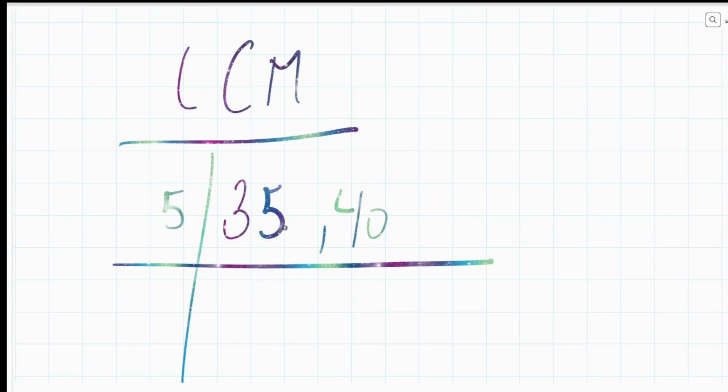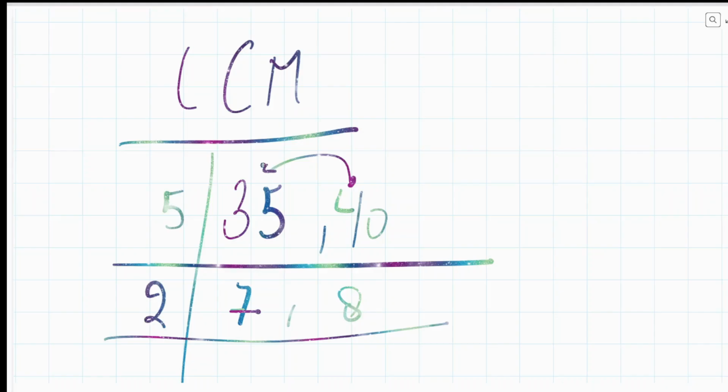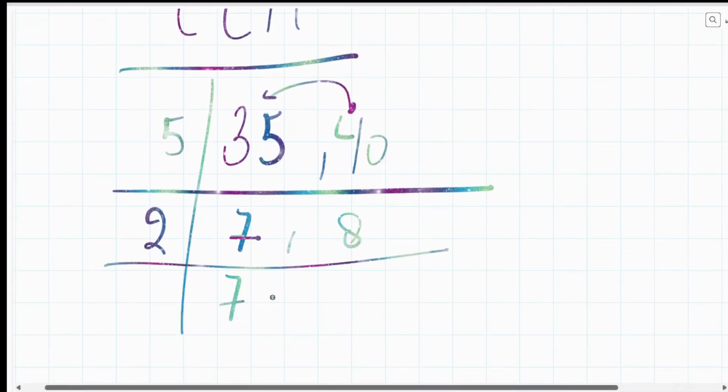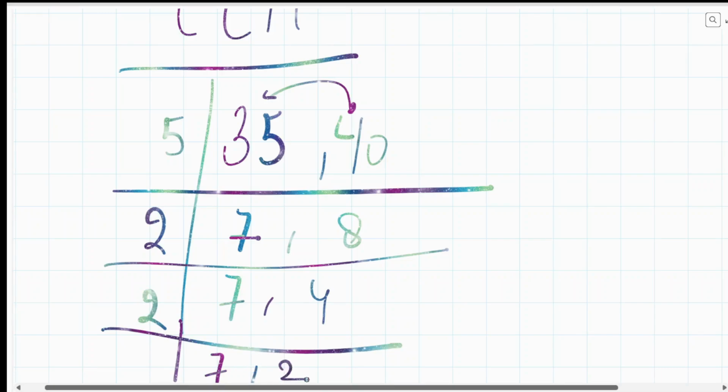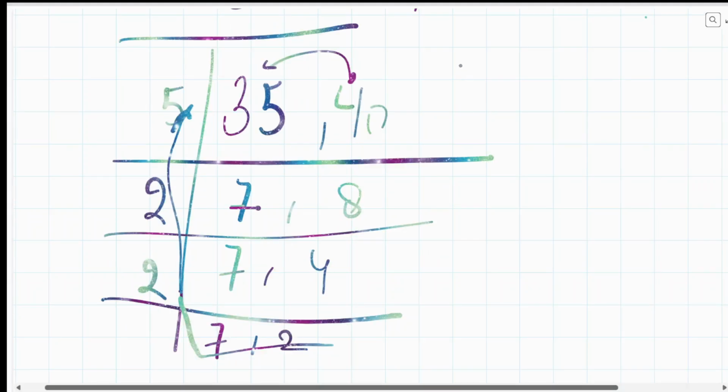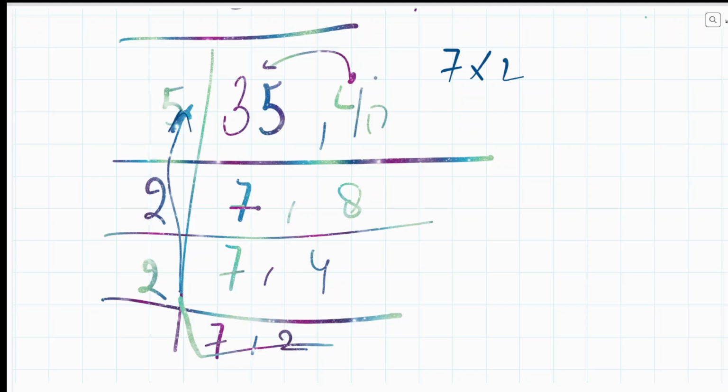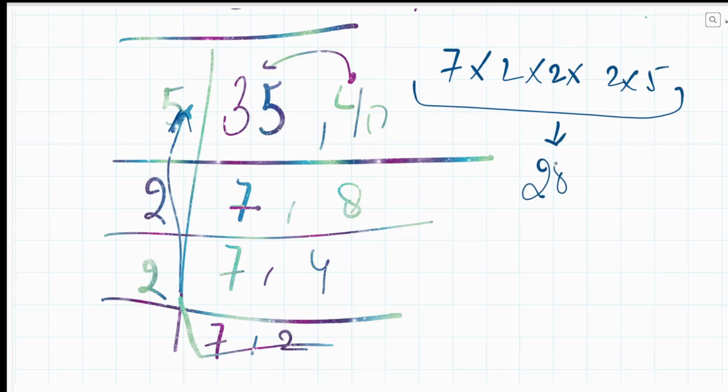So I will divide it by 5. If they both are divisible, I will write it. So 5 sevens are 35 and 5 eights are 40. Okay, now 7 is a prime number, that means it is divisible by itself only. So this will remain 7, this will become 4, this will be 2, this will become 7, and this is 2. Now no need to divide. So all together, from here to here, write it like 7 times 2, from the last to the top. Okay, over here 7 times 2 times 2 times 5. So this is the LCM, and if we multiply it, we will get 280.